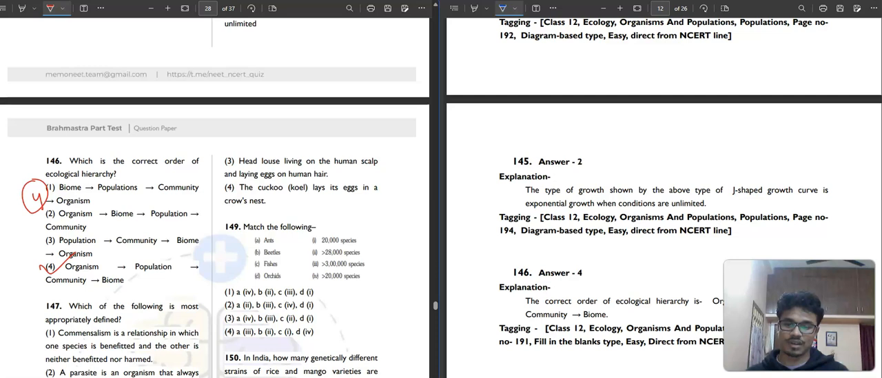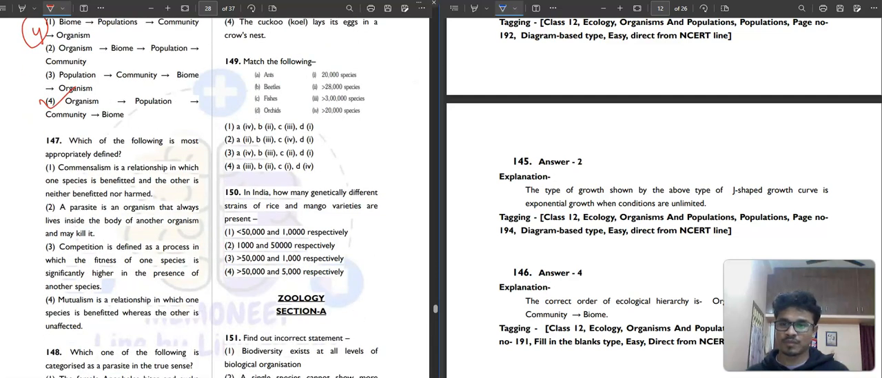Then question number 147. It is asking which of the following is most appropriately defined. Commensalism is a relationship in which one species is benefited and the other is neither benefited nor harmed. Correct, no effect. Then a parasite is an organism that always lives inside the body of another organism and may kill it. That may not always live inside the body, it can be detrimental in other ways as well. So this is not correct.